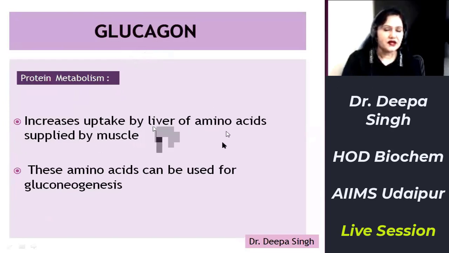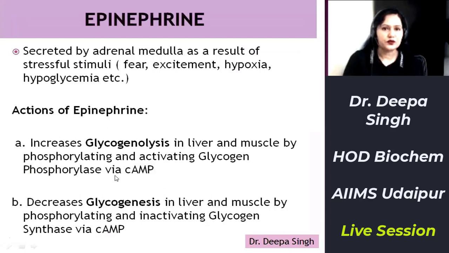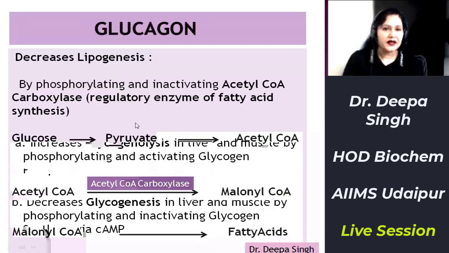Once amino acids are taken up by liver, they are converted to glucose by gluconeogenesis. So this finishes the effect of glucagon on carbohydrate, lipid, and protein metabolism. And we have seen that by having effects on all these metabolisms, ultimately the function of glucagon is to enhance the blood glucose concentration.